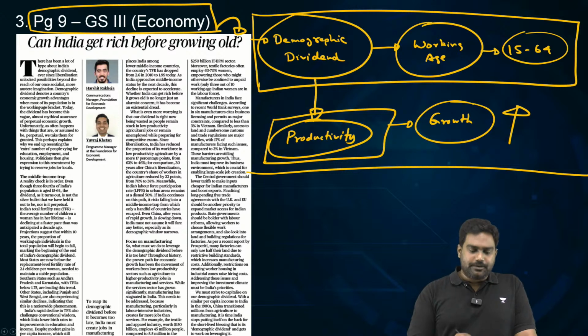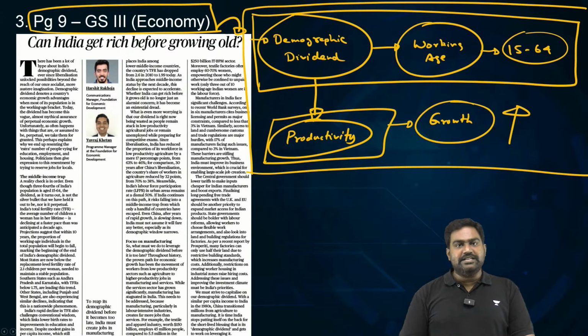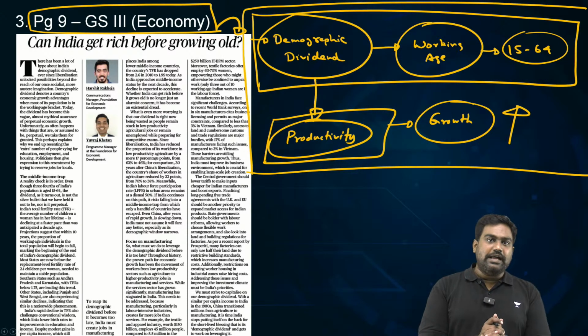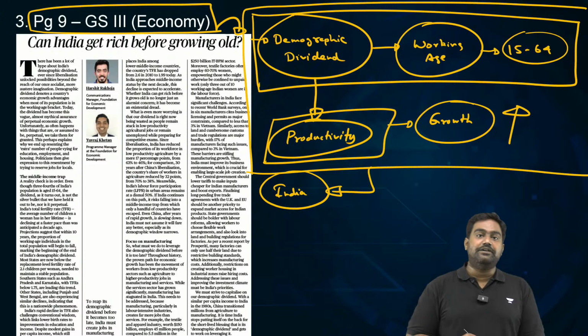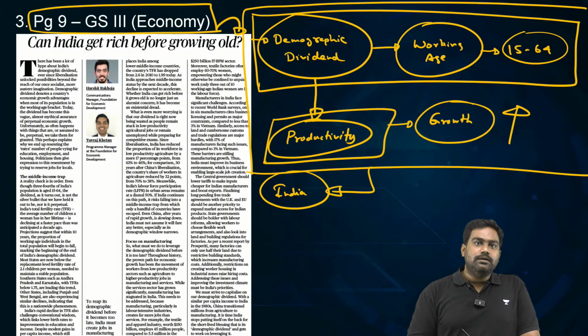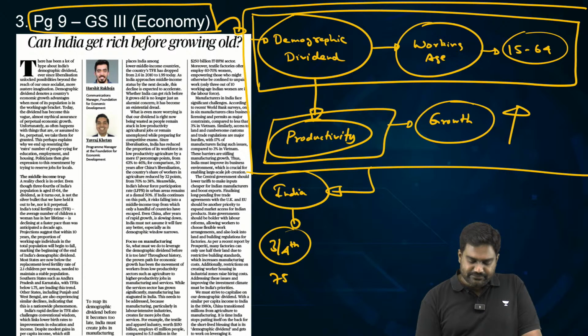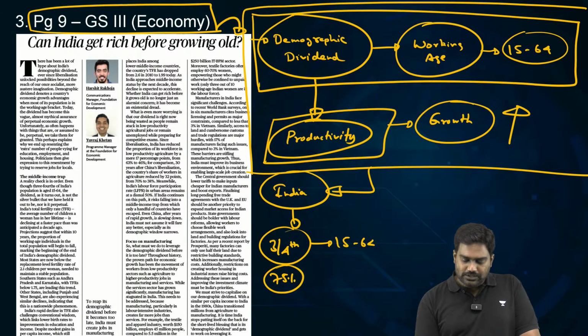Right? This is the basic logic. I'm sure since your school days, your college days, you would have heard about India's legendary demographic dividend. Everyone keeps saying that India has a fantastic demographic dividend. That is true. The statistics show that 3/4 of our population, that is nearly 75% of India's population, falls in the 15 to 64 age category.